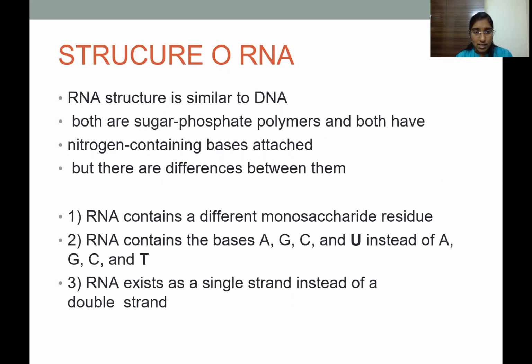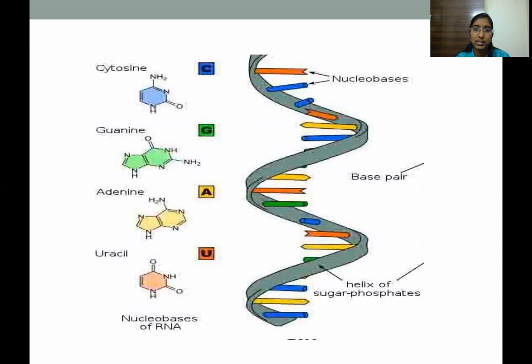The main difference is that RNA consists of ribonucleic acid instead of deoxyribonucleic acid. RNA contains the bases adenine, guanine, cytosine, and uracil instead of adenine, guanine, cytosine, and thymine. So in place of thymine, RNA usually consists of uracil. Also, RNA exists as a single strand instead of a double strand, as opposed to the DNA, which is usually double stranded. Here you can see the structure of RNA.